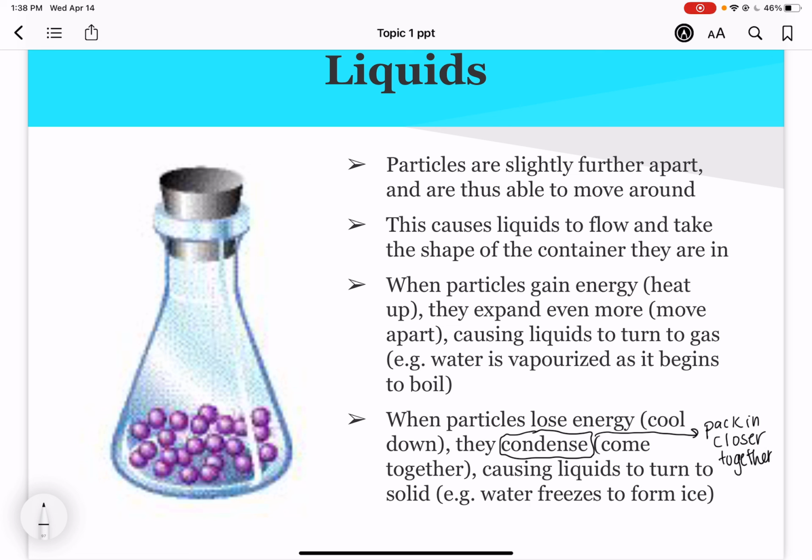And this causes liquids to turn to solid. So when water freezes to form ice. So we can have liquids that will go backwards towards condensing, and that is what we see when a liquid turns to a solid.